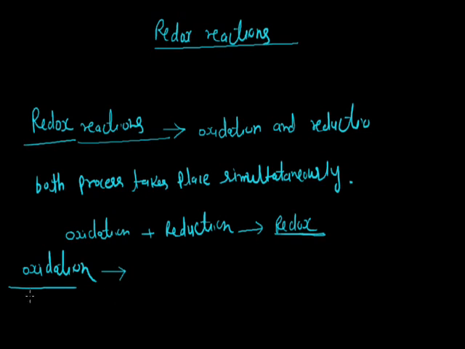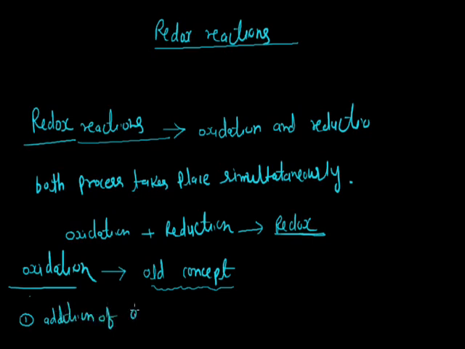Now, to explain oxidation in more detail, different views have been proposed from time to time, starting with the old concept. According to the old concept, the meaning of oxidation is a reaction in which addition of oxygen takes place.